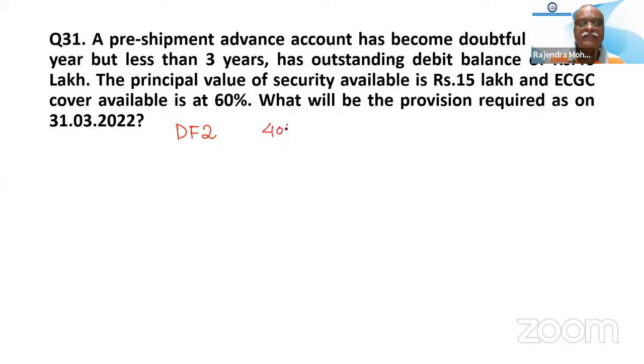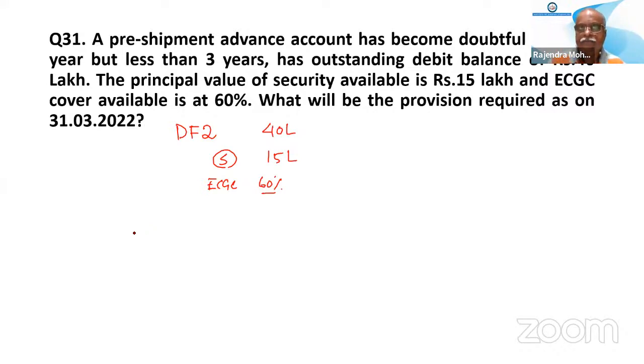The value of security available is 50 lakh. And ECGC cover is available at 60%. What will be the provision required as on today's date?